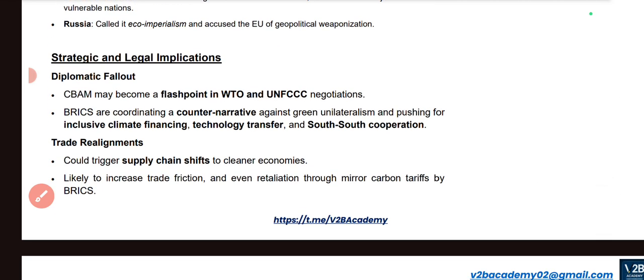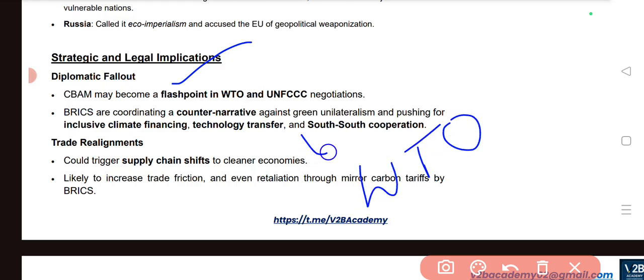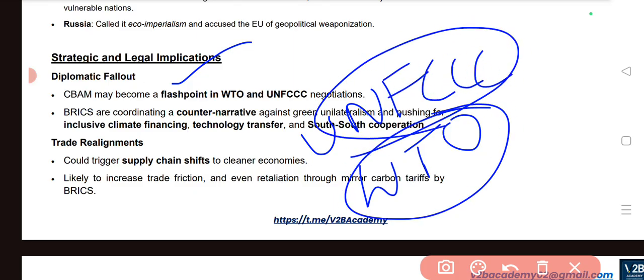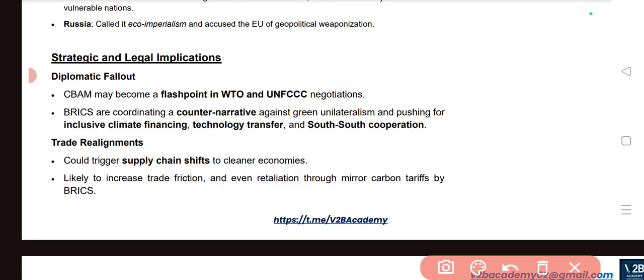Okay, but there are so many strategic and legal implications because of the CBAM. The first one is the diplomatic fallout. CBAM can become a flashpoint in the World Trade Organization discussions and UNFCCC discussions and negotiations. Definitely this can become a diplomatic fallout. Already we know BRICS countries are coming up with the criticism. They are showing their counter narrative against the green unilateralism that the European Union is coming up with.